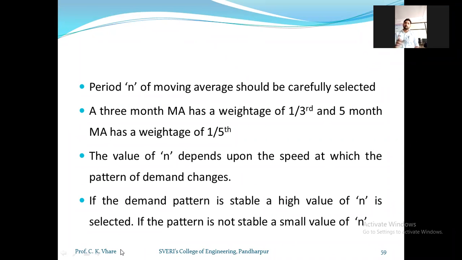For each period, 1/5 weightage will be there.